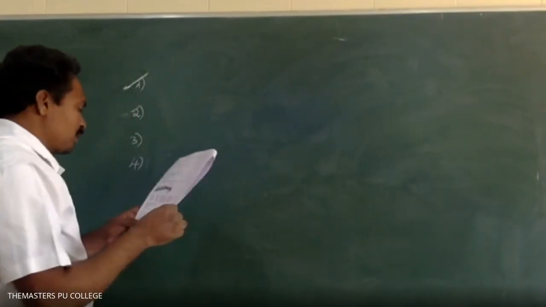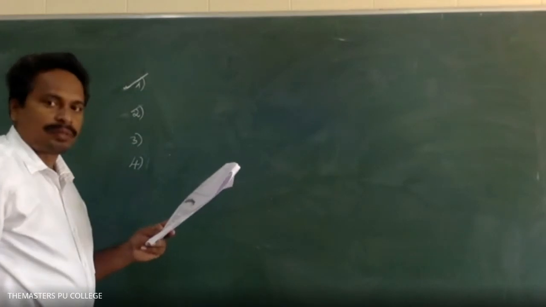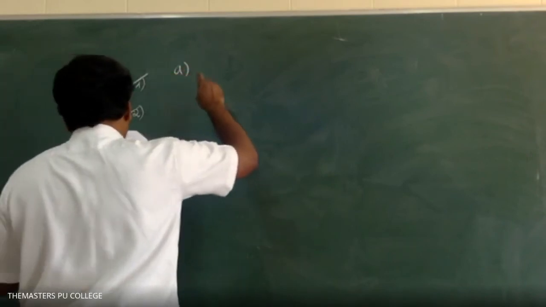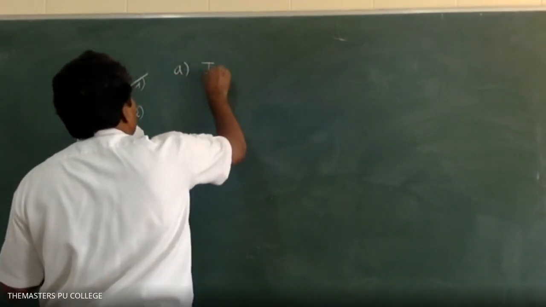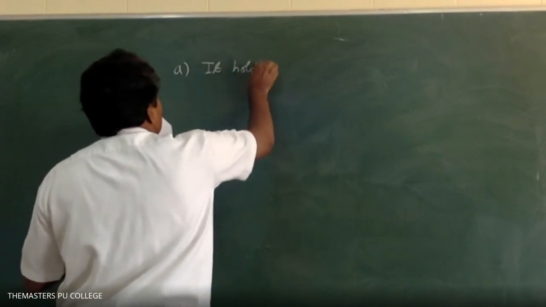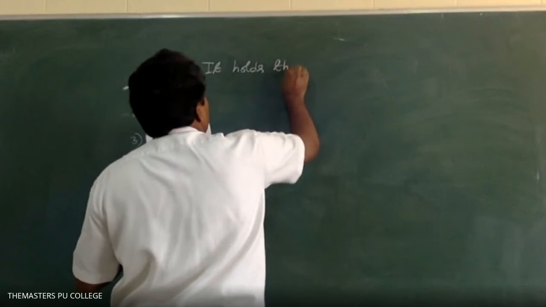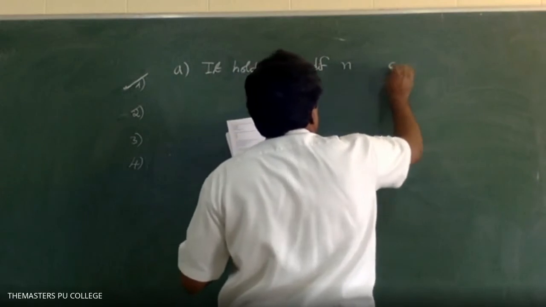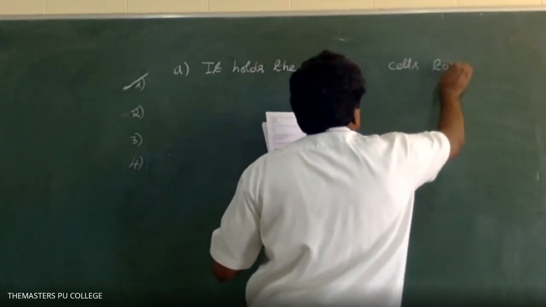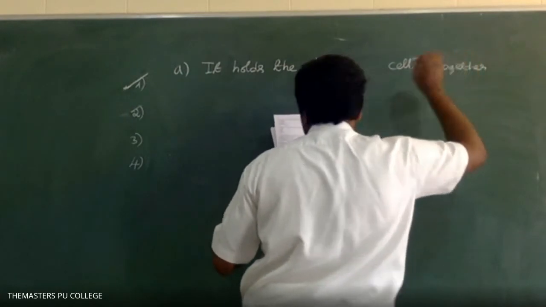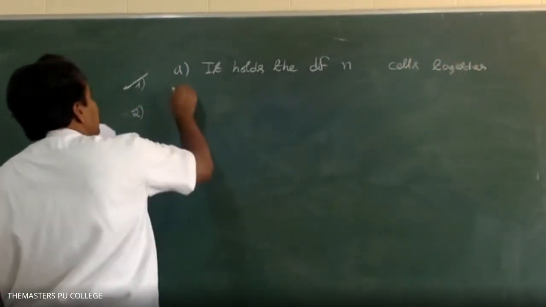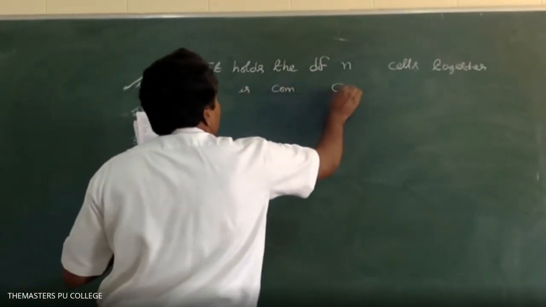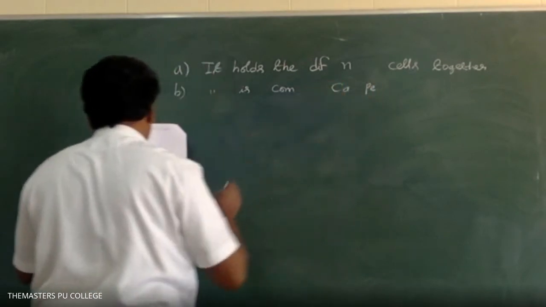A: it holds the different neighboring cells together. B: it is composed of calcium pectate.